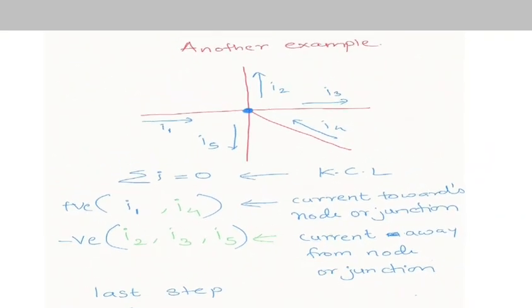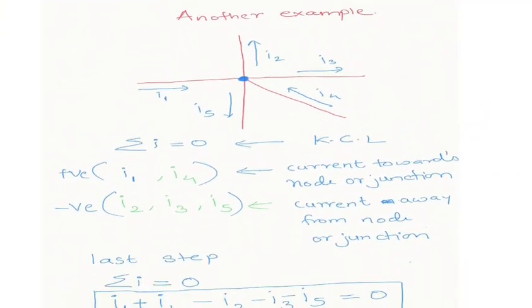I1 and I4 are positive, whereas I5, I3 and I2 are negative, that is moving away from the node or junction. Again I am repeating, node and junction are the same here.